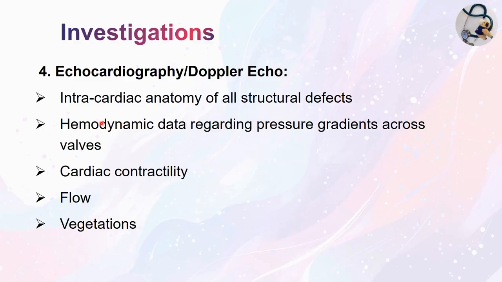Another investigation is echocardiography or Doppler echo. Here, intracardiac anatomy of all structural defects can be seen. Hemodynamic data regarding pressure gradients across valves is noted. Cardiac contractility, flows and vegetations can also be seen.